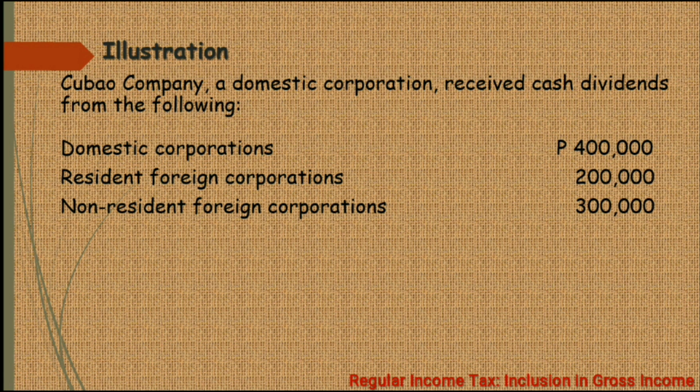Okay? Tandaan nyo, kapag yung nag-declare ng dividends ay isang domestic corporation, tapos yung recipient ay isang domestic corporation o kaya resident foreign corporation, yung dividends na yon ay exempt from the tax. So, therefore, hindi siya item of gross income subject to the regular income tax. Now, for the dividends coming from resident foreign corporations na 200,000 pesos, only a portion of this amount is going to be part of the gross income subject to the regular income tax. So, you need to compute for the predominance test pa in order to know how much.